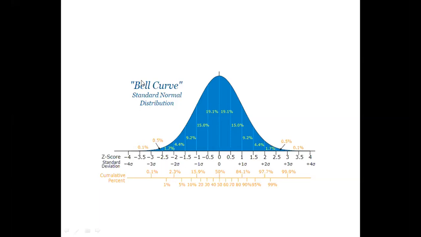nCr p to the power of r into 1 minus p to the power of n minus r. Oh, correct. nCr p to the power of r, 1 minus p to the power of n minus r. Very good. So we got the formula. I'll just revise the binomial distribution. Okay, I'll just show you. Just a moment.